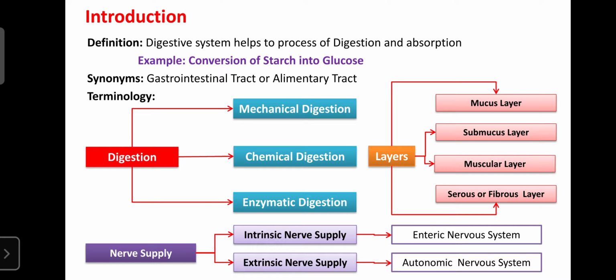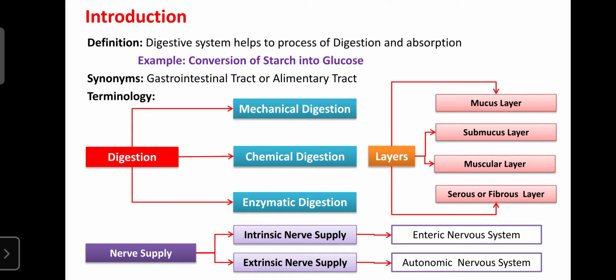With the help of the digestive system, it undergoes processing, so starch is converted into glucose. Then the glucose can be absorbed and enter into the circulation. From the circulation, it travels to different organs as well as the liver.